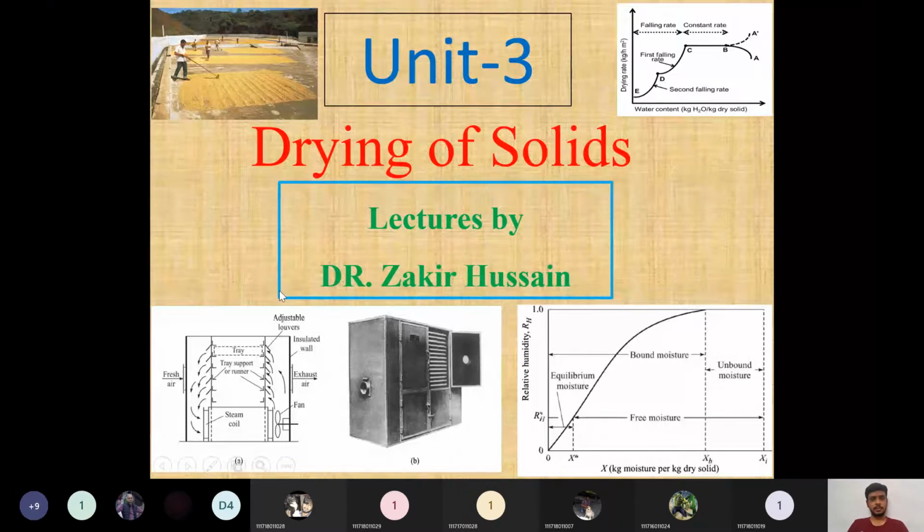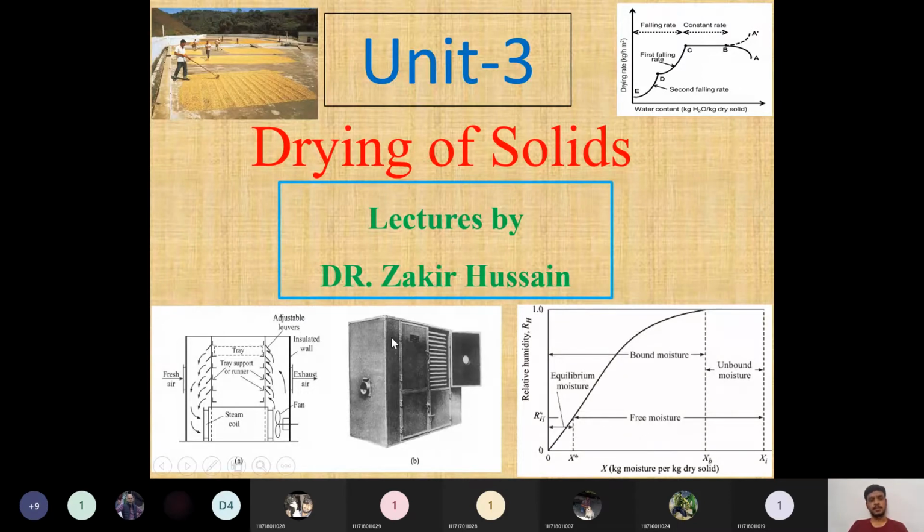Let's start Unit 3, which is drying of solids, or more precisely, drying of wet solids. So, what is drying? We have to discuss entirely in this unit: what is the mechanism of drying, and what are the definitions of various moisture contents which exist in the drying process. Everything we have to discuss.